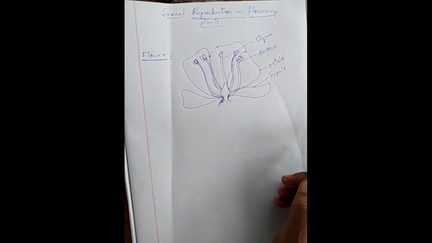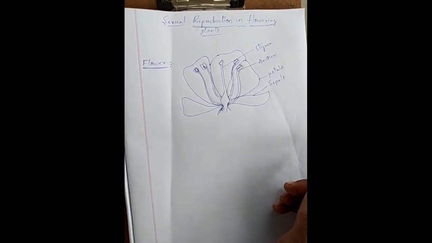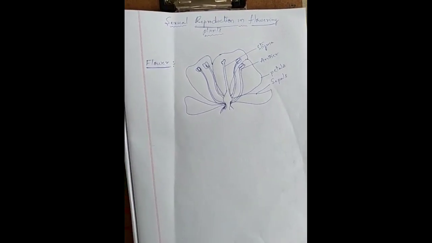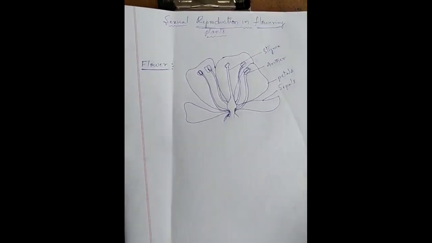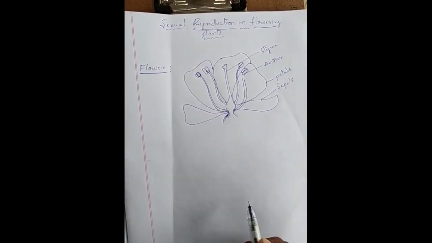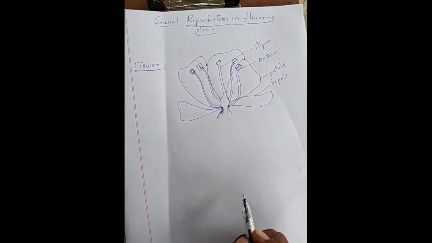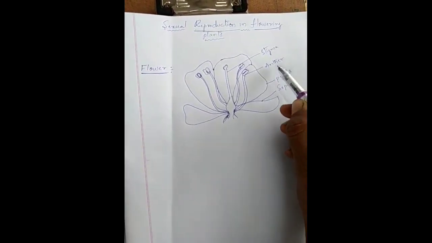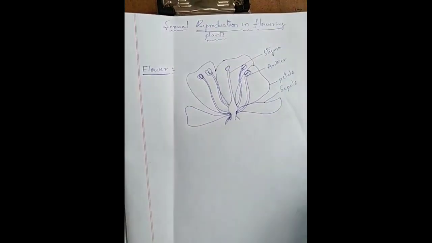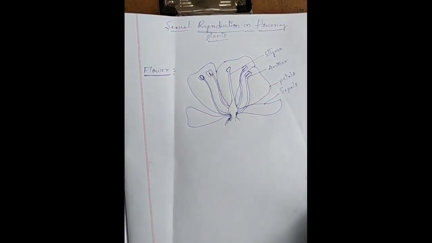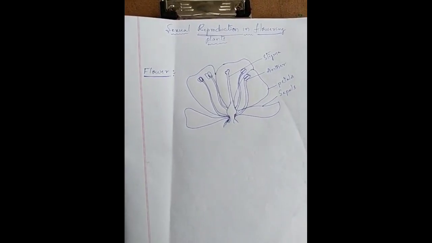Now we have to study how these flowers are present and what the different parts present in the flowers are. Commonly we can see sepals, petals, anther, stigma. These are the structure.